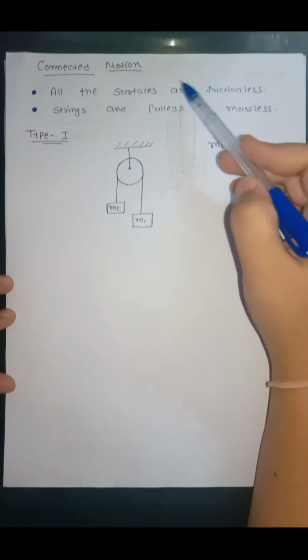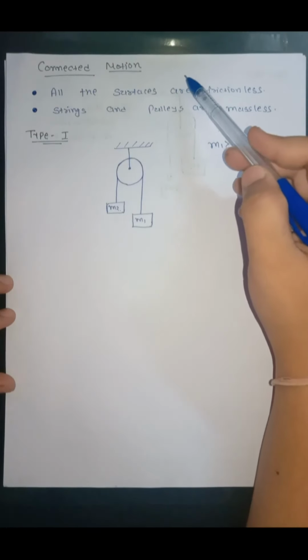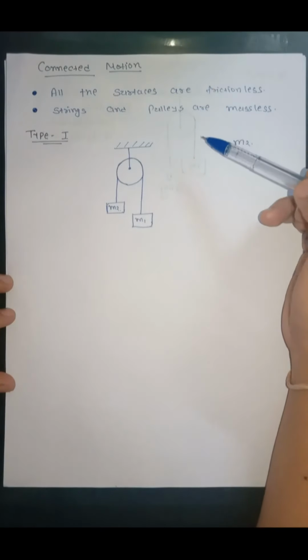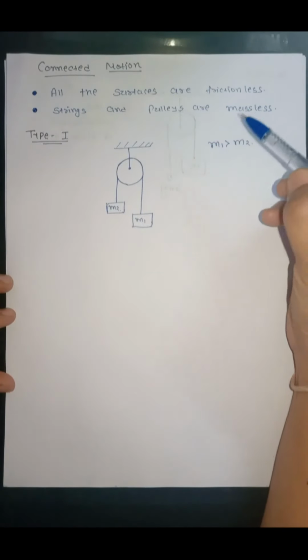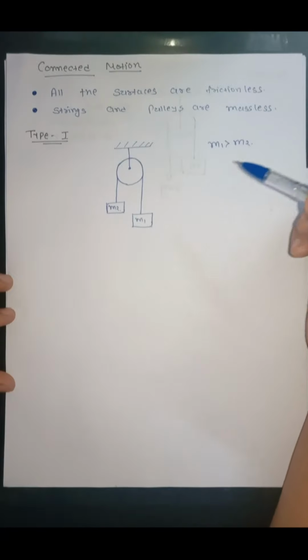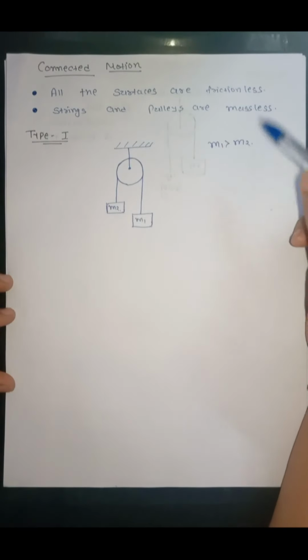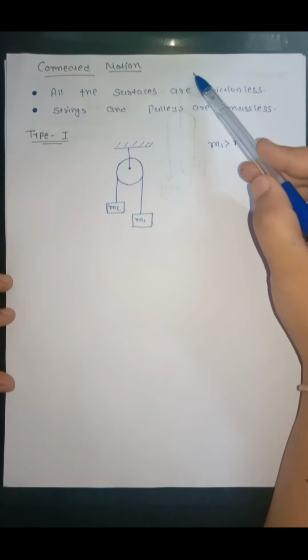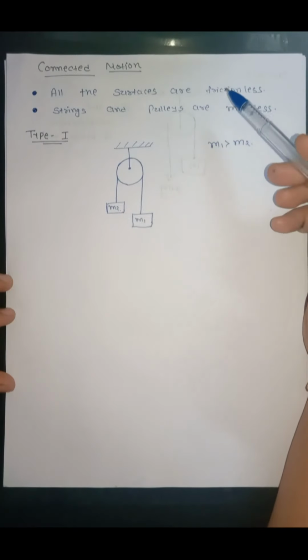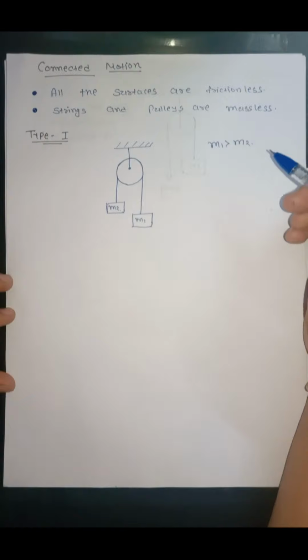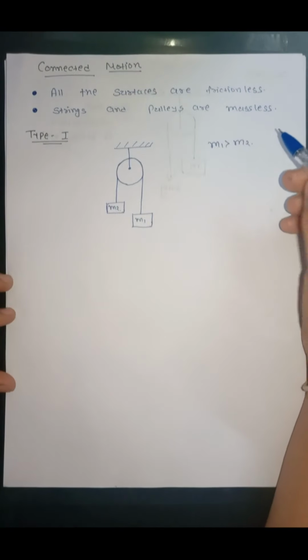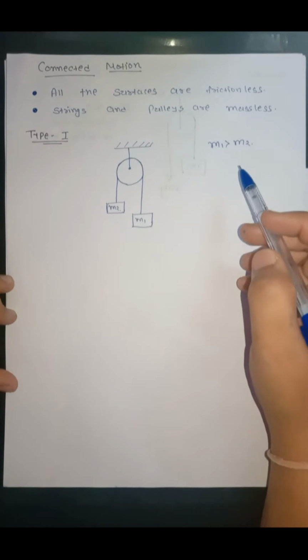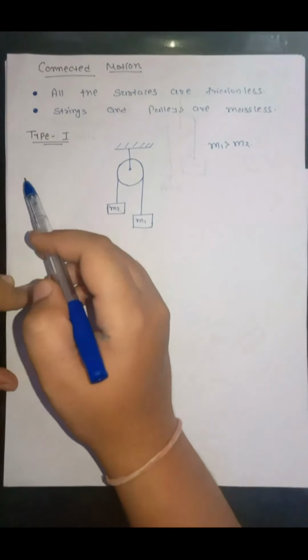Now let us see connected motion. Connected motion means when the motion of one object is connected with the motion of another object, that kind of system is called connected motion. We have some prerequisites here, or we have made some assumptions for simplicity.